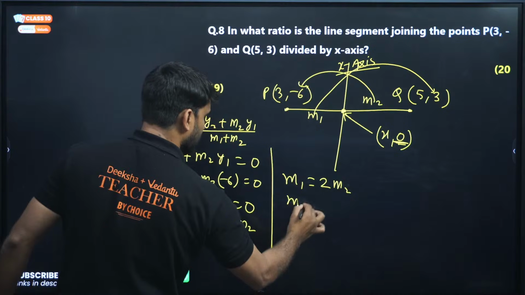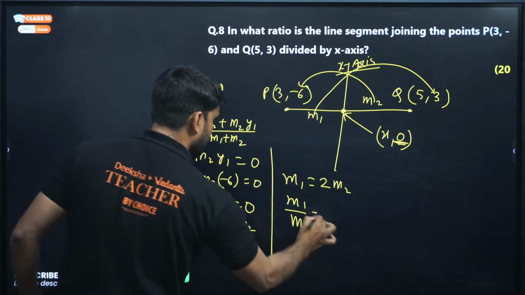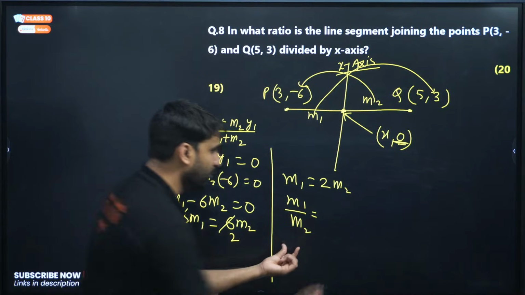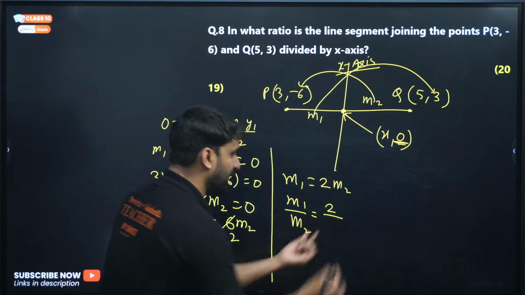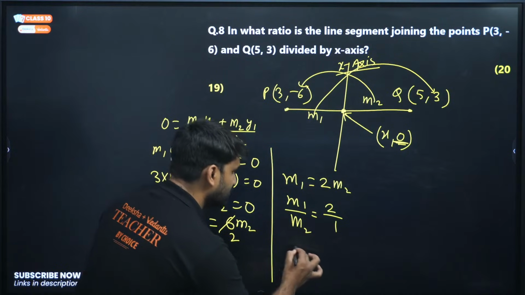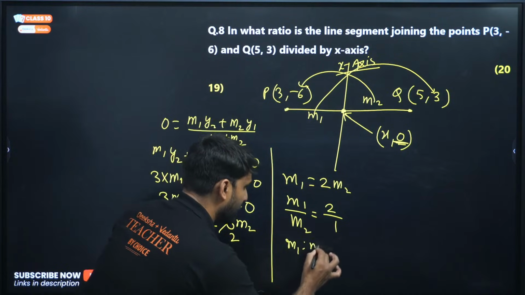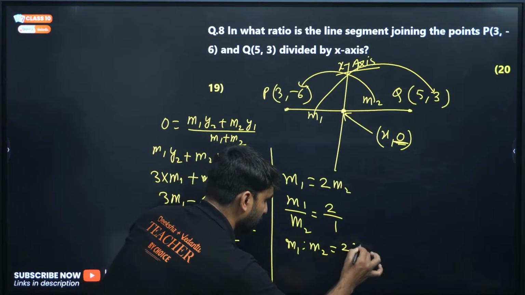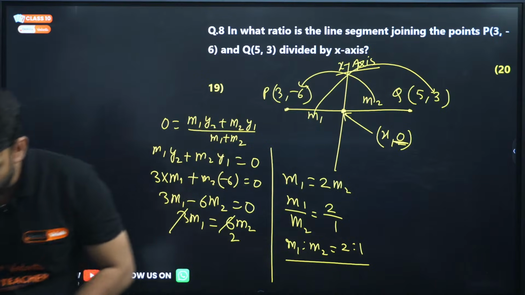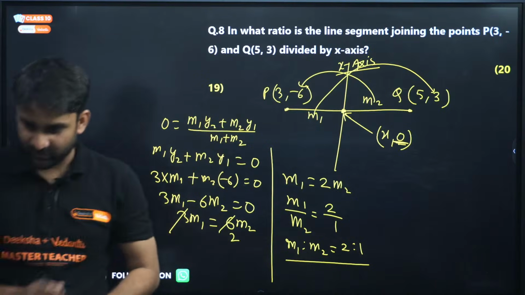But we want m1 by m2, so 2 is multiplied with m2 and m2 goes to the denominator. So the ratio m1 to m2 is 2 to 1. This is the answer. Very good.